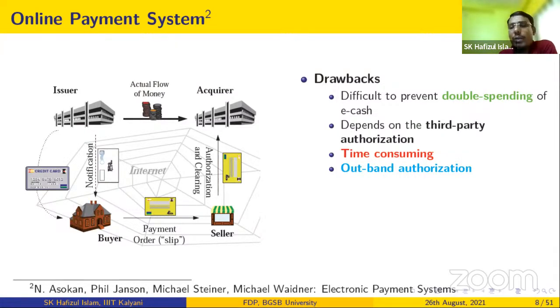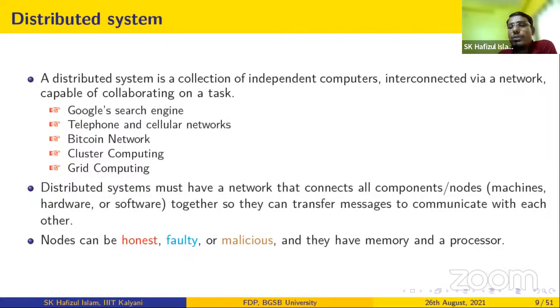There are many methods available for the online eCash system, right? So it also adds another level of difficulty to prevent double spending of the same eCash, right? So these are the various drawbacks of the traditional online payment system. Now we want to get out of all these troubles, so we need some other kind of mechanism. So now the question is, do we have any other mechanism which can eliminate all the third parties? If we eliminate all the middlemen and third parties, we can reduce the transaction fee, we can reduce the transaction time, right?